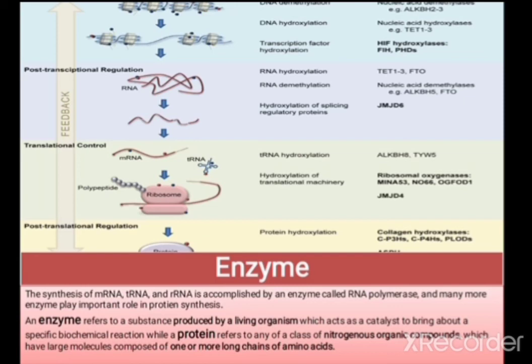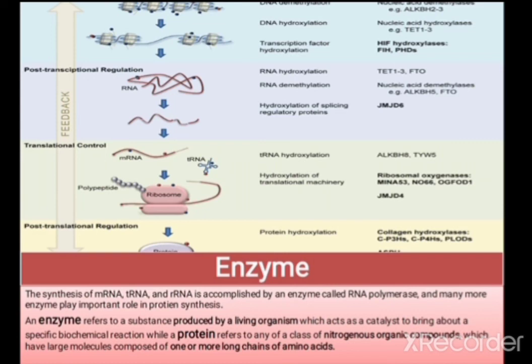But what is protein? Protein is a class of nitrogenous organic compound which has large molecules composed of one or more long chains of amino acids. That is the basic difference between enzyme and protein. Enzyme is produced by a living organism. Protein is also produced by a living organism, but it is a nitrogenous organic compound with large molecules composed of one or more long chains of amino acids.